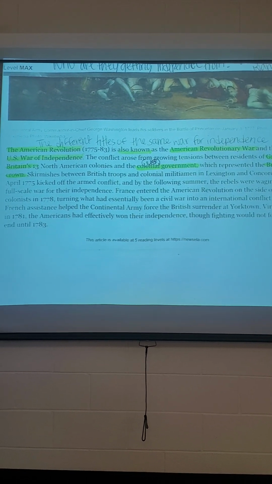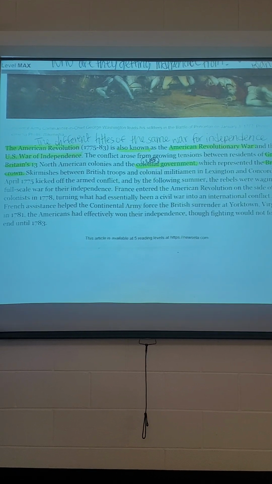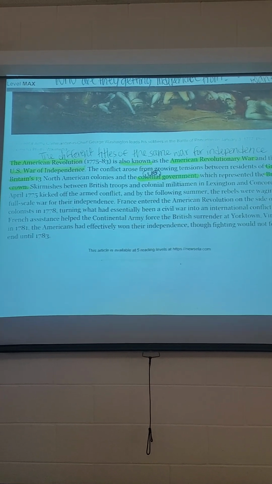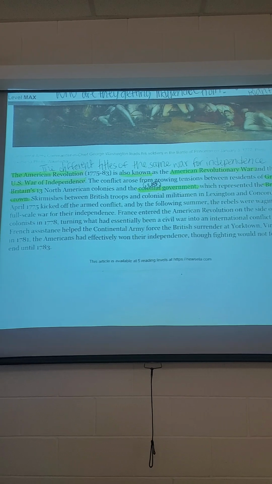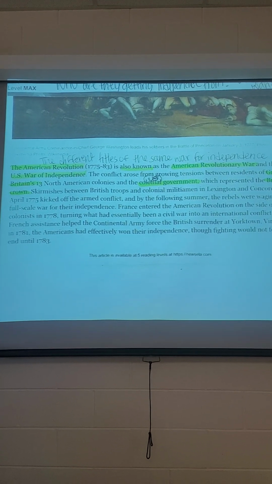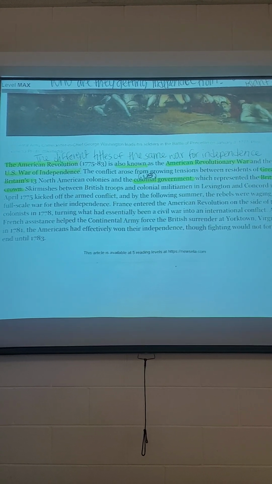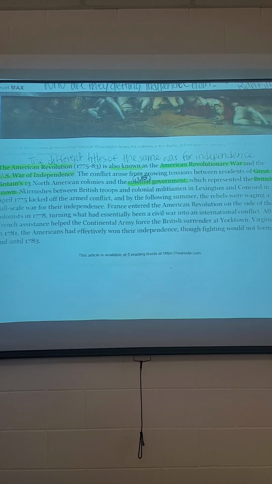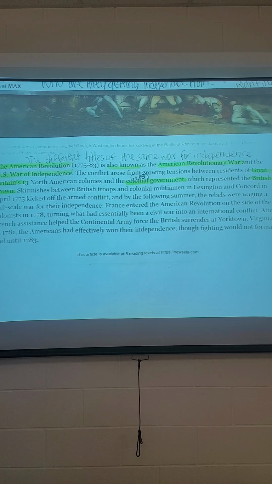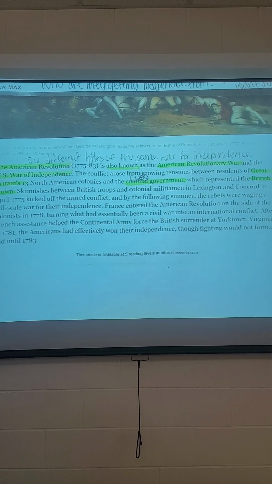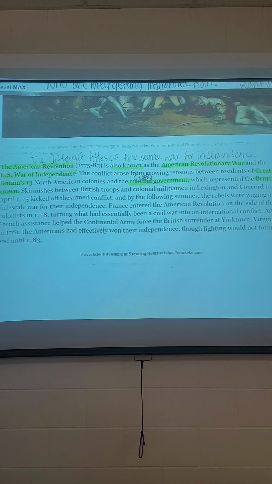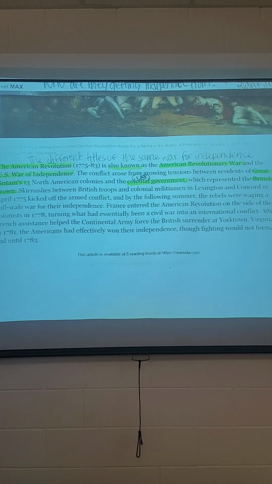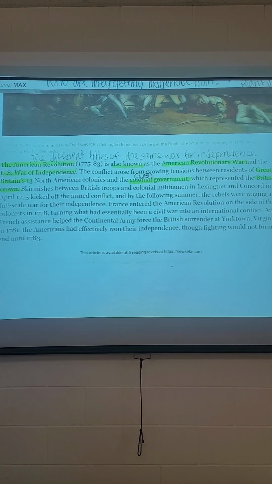Skirmishes between British troops and colonial militiamen in Lexington and Concord in April 1775 kicked off the armed conflict, and by the following summer, the rebels were waging a full-scale war of independence. France entered the American Revolution on the side of the colonists in 1778, turning what had essentially been a civil war into an international conflict. After French assistance helped the Continental Army force the British surrender at Yorktown, Virginia in 1781, the Americans had effectively won their independence, though fighting would not formally end until 1783.